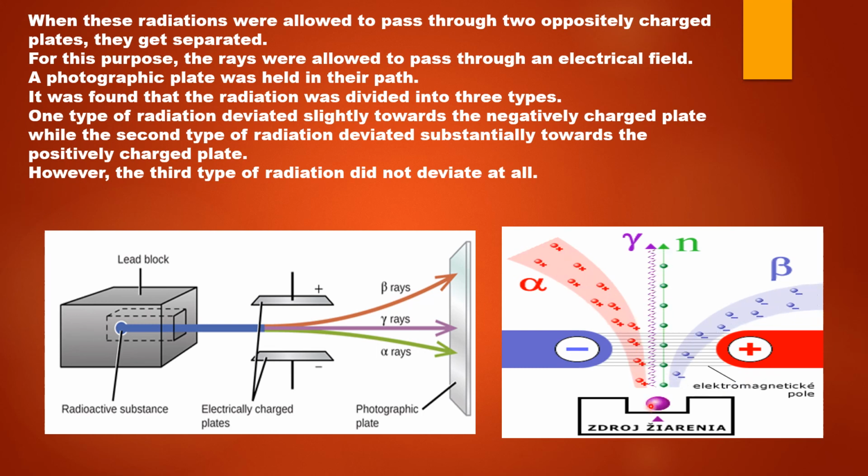The radiations which are deviated towards a negatively charged plate are the alpha radiations. The radiations which are deviated towards a positively charged plate are the beta radiations. And those radiations which do not get deviated at all in the electric field are called the gamma radiations.